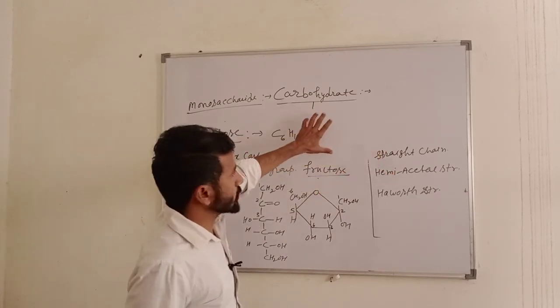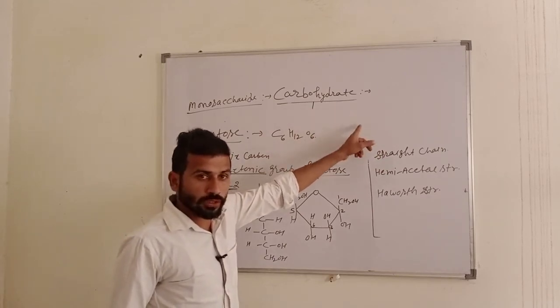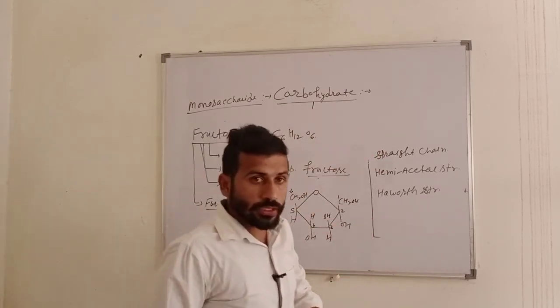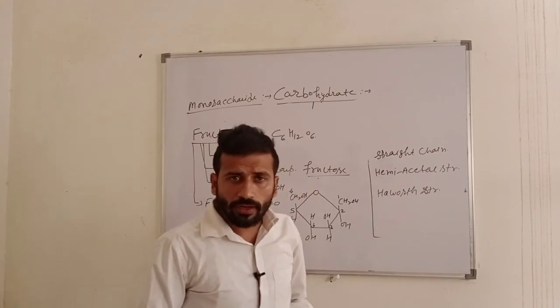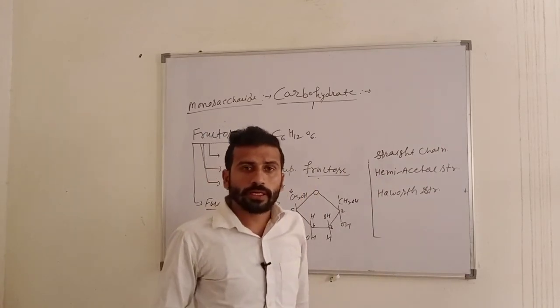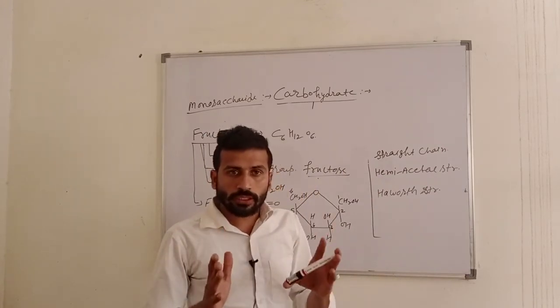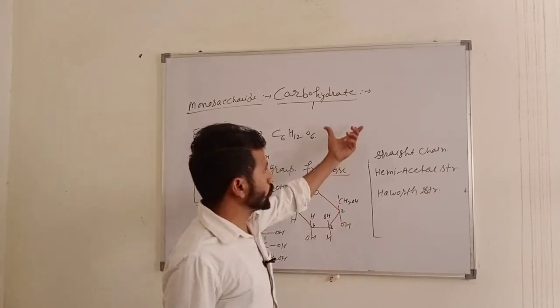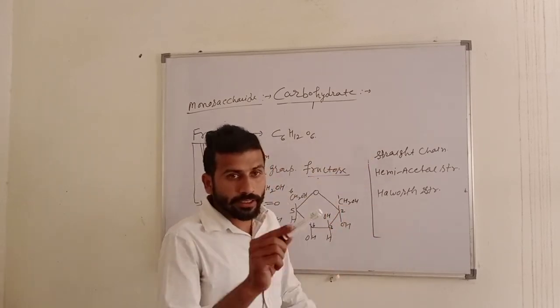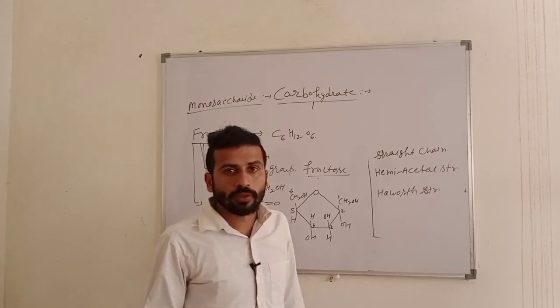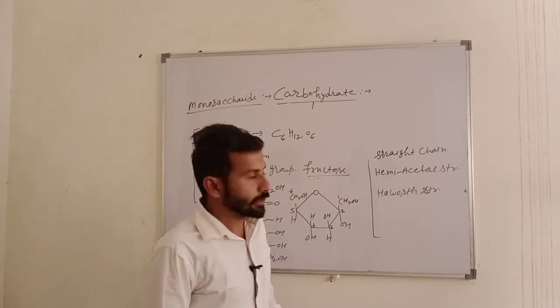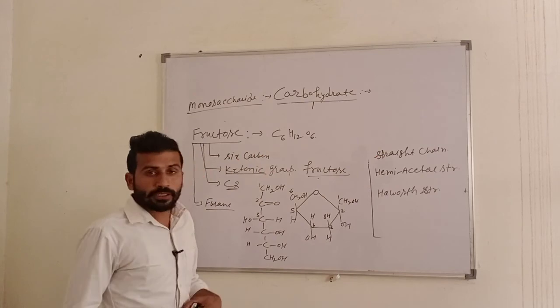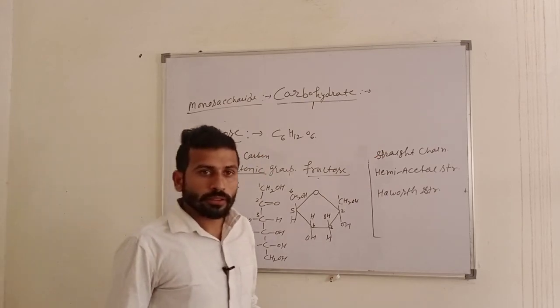If we discuss the structure of sucrose, sucrose contains alpha D-glucose and beta D-fructose. When these two structures combine and water is removed, the linkage through oxygen, known as the glycosidic linkage, forms the sucrose structure.